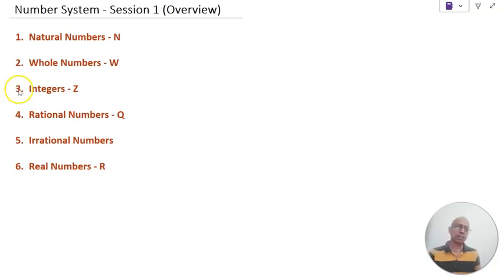See what is written here on the screen. We have to cover the complete number system. And in session 1, we have covered number system, whole numbers, and integers. These things you must have read earlier also in earlier classes. Nothing new in this class.